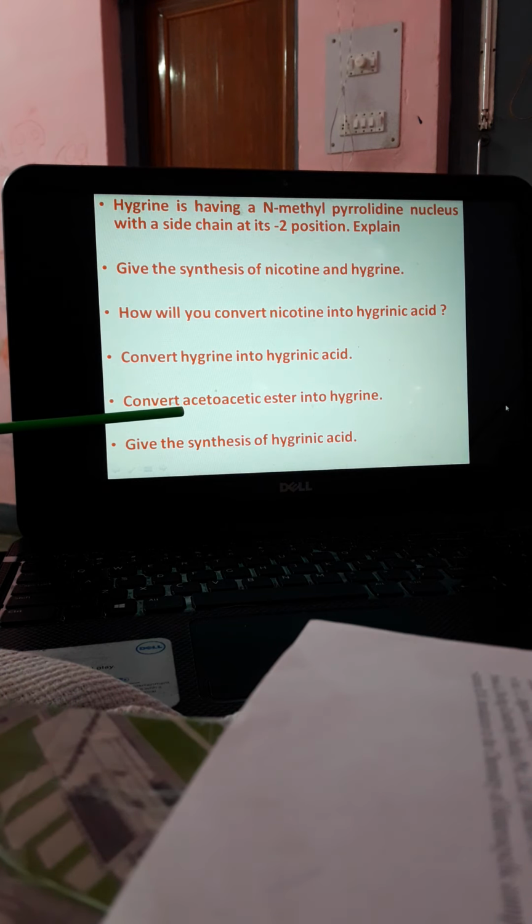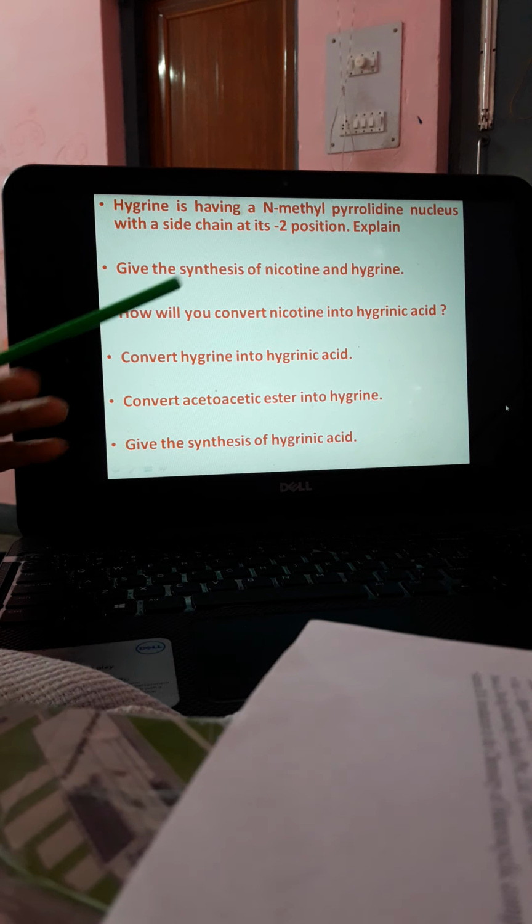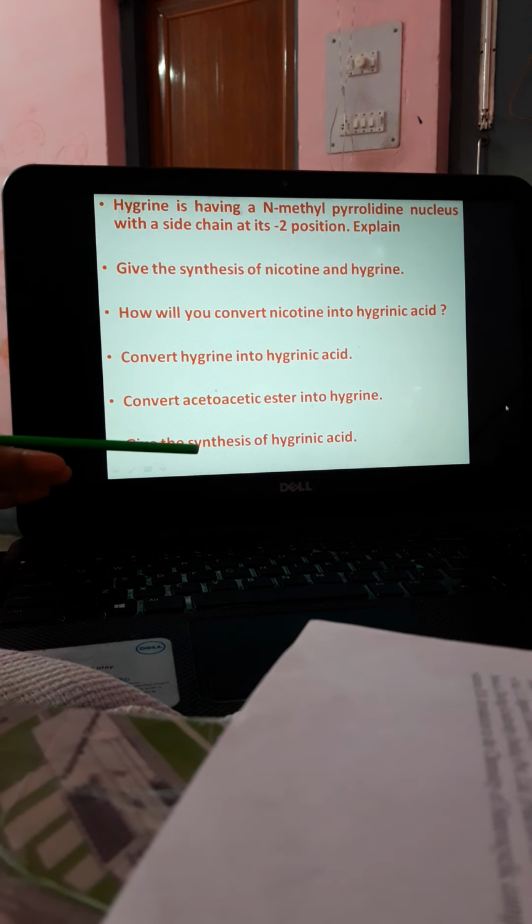It is the Willstatter synthesis process, where 1,3-dibromopropane will be added to monosodiodiethyl malonate, and then nucleophilic substitution will occur. Afterwards, treatment with methylamine, water, a little heat, and decarboxylation. Following a few more steps, hygrinic acid will be generated. You have to show the mechanism and the reaction procedure as well.